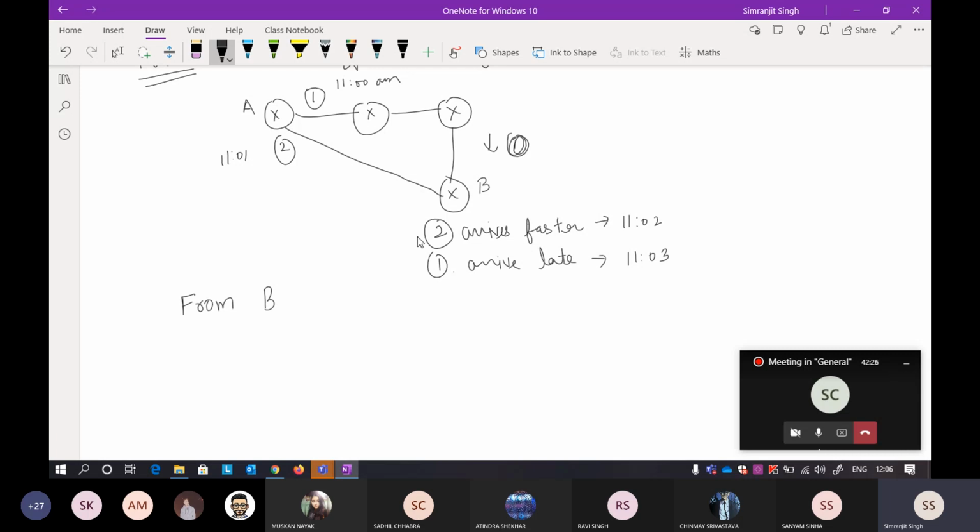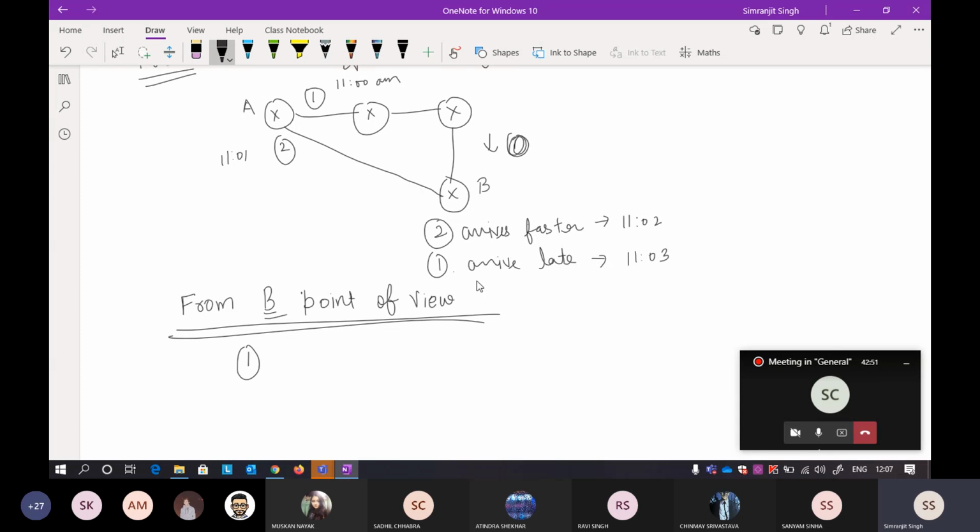B's point of view. So what is B thinking now? According to B, the first packet that I got... just wait a second. Now, which is the latest packet?